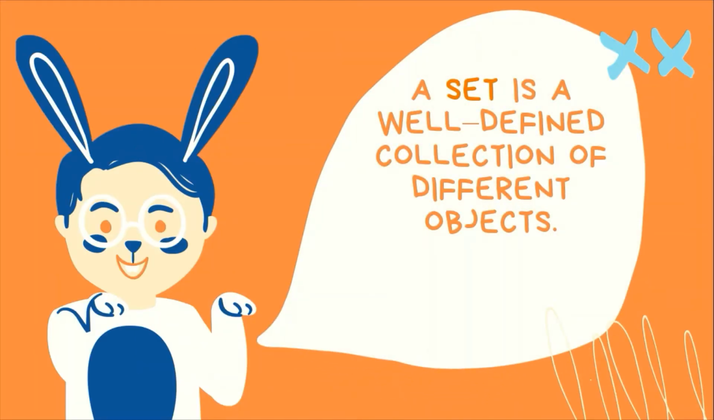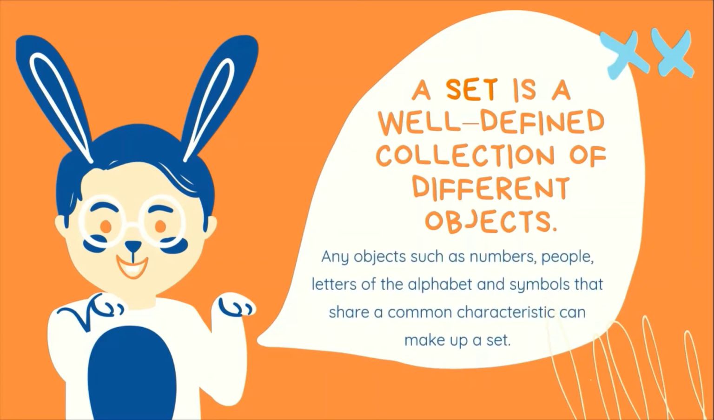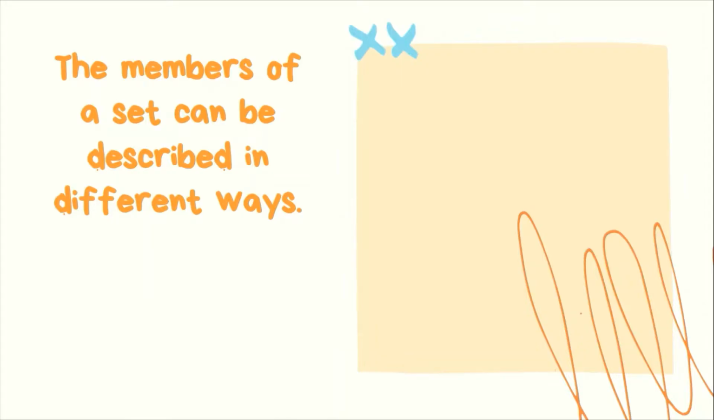A set is a well-defined collection of different objects. Any objects, such as numbers, people, letters of the alphabet, and symbols that share a common characteristic can make up a set. The members of a set can be described in different ways.